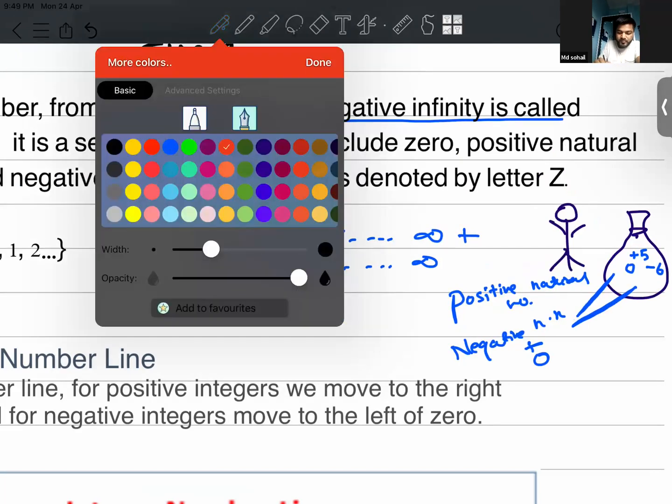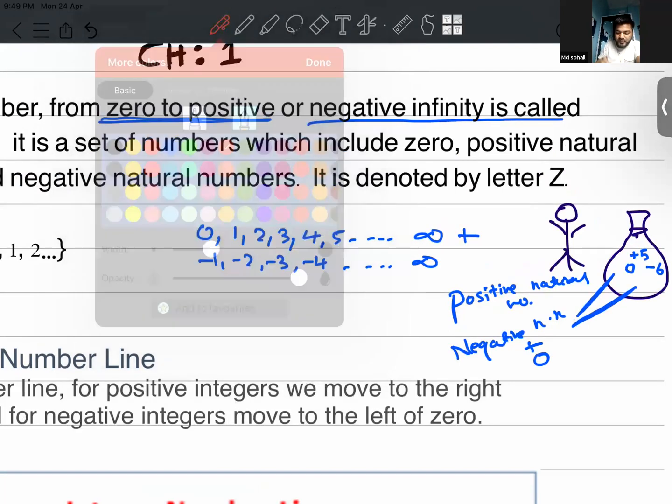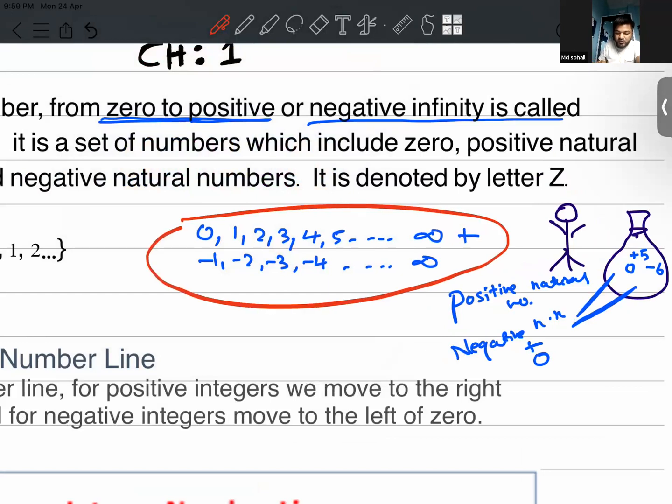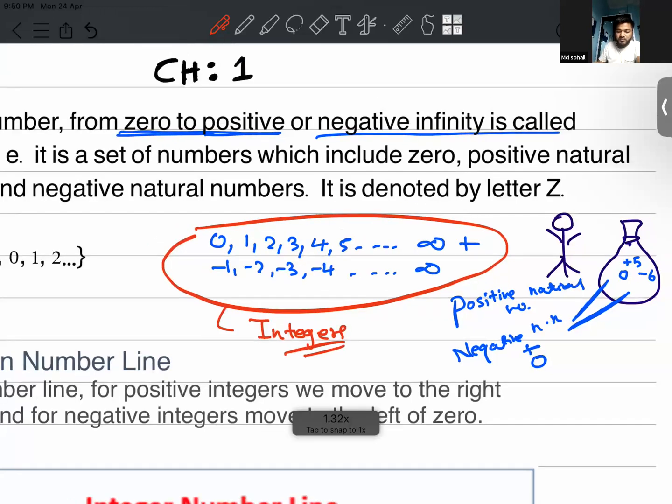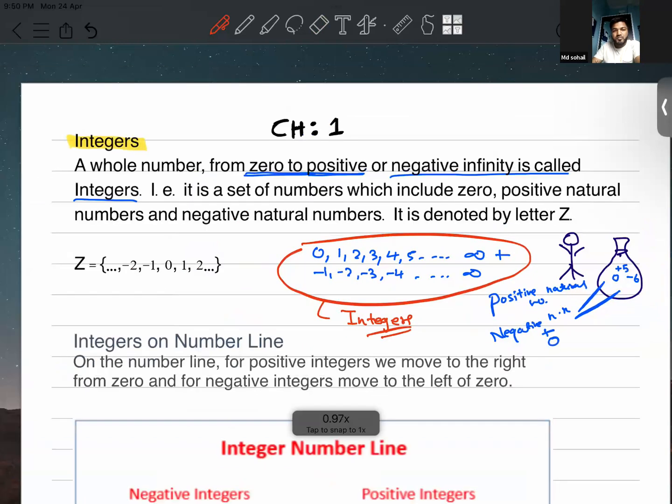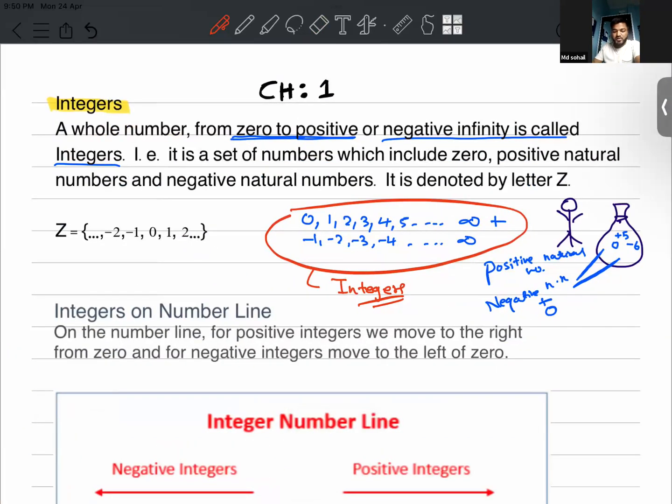So basically, this collection is called not whole numbers, but integers. Integers. I hope the concept is clear.